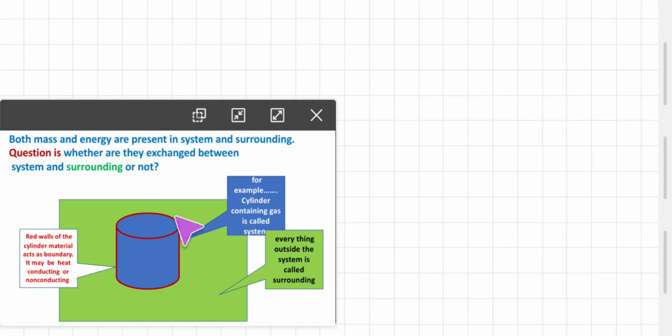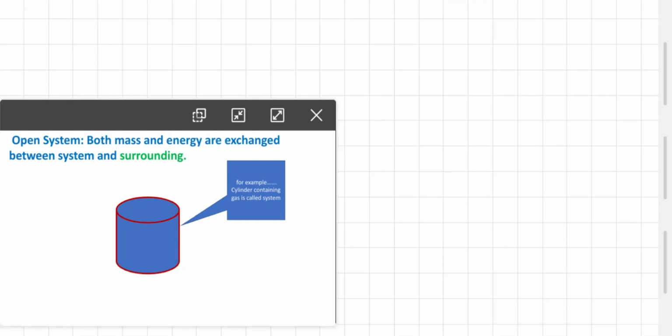So here, depending on the nature of the boundary, both mass and energy are present in system and surrounding. The question is whether they are exchanged between system and surrounding or not, on which the type of system depends. In case of an open system, both mass and energy are exchanged between system and surrounding.